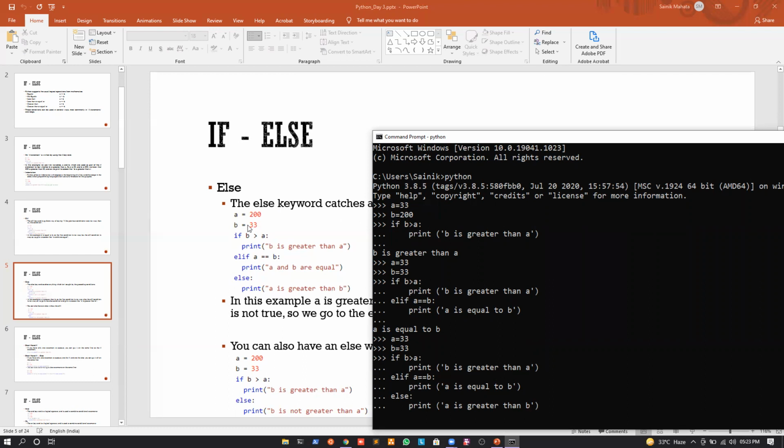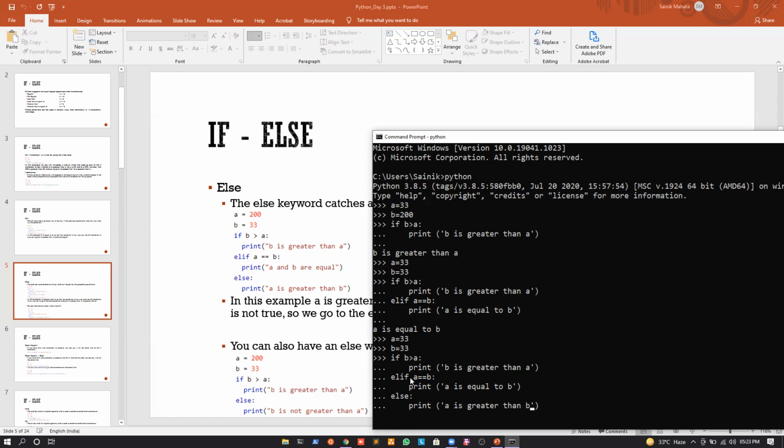Suppose, as in the example given in the PPT, the value of A was 200, right? Then first and foremost, you would have come to the first condition and checked whether B is greater than A. It is not, so I will not go inside the scope. Okay. So if the if condition is not true, I will go to the elif condition. What's the elif condition? Is A equal to B? It is not true.